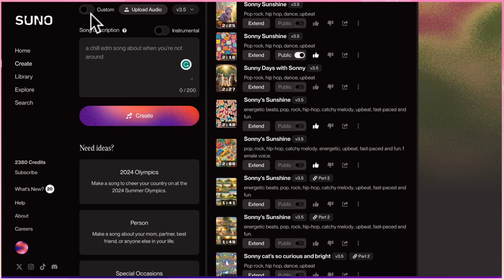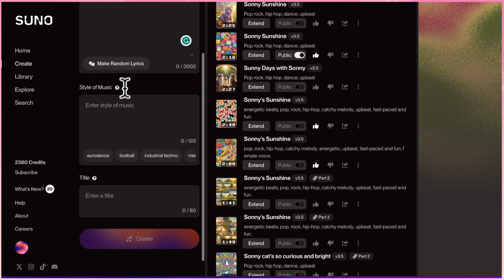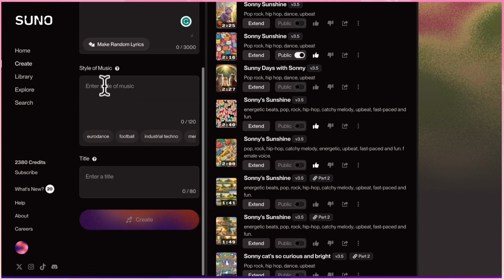If you want to have more control over the process, you can come up here to Custom, and you can turn this on. And then in this section, you can enter your own lyrics here, or you can just tell Suno about the song you want to create, and it will generate lyrics for you. You can put in the style of music here. They also have suggestions down here if you're not sure what type of music you want to create. And then you can also enter your own title for your song.